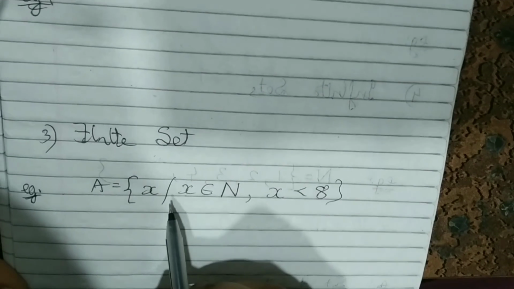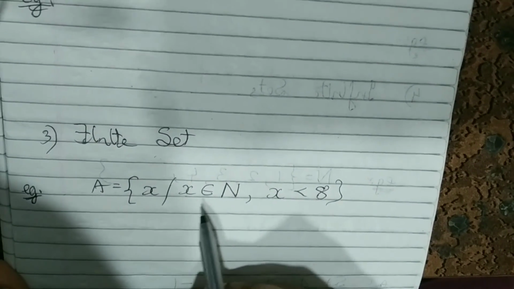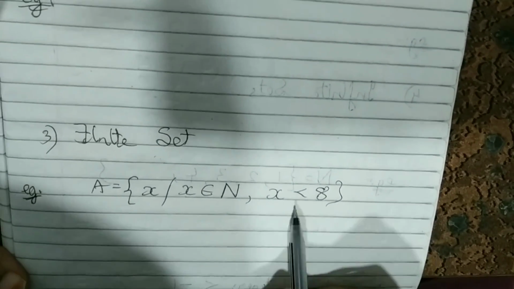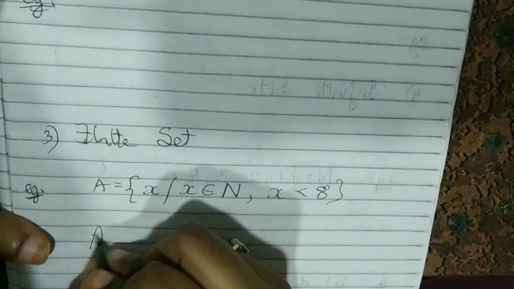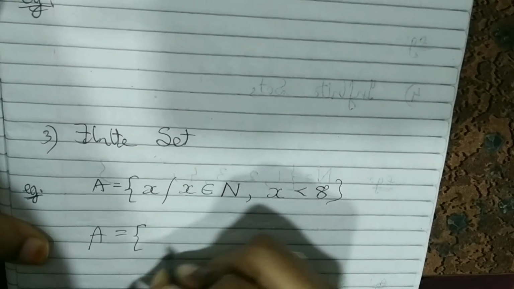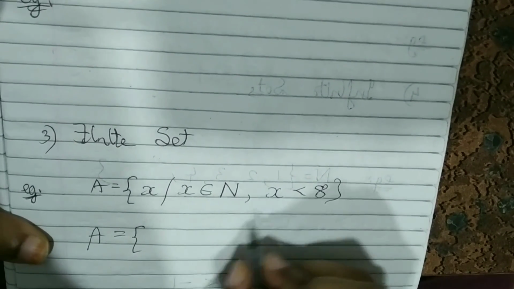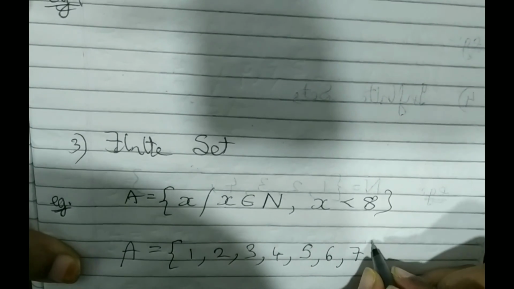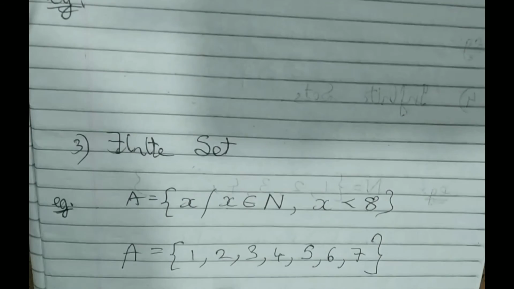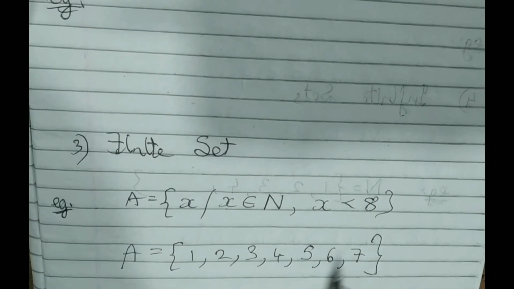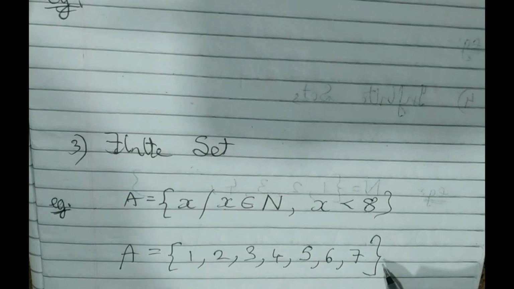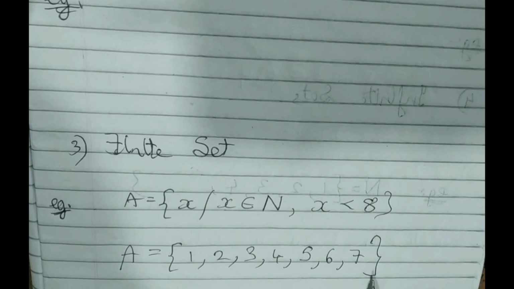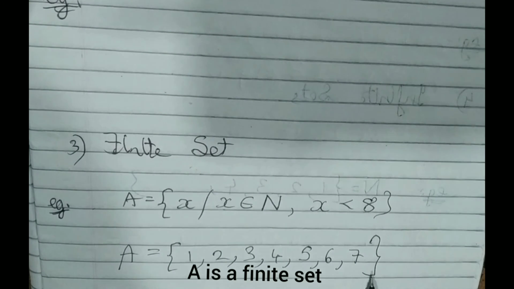See this example of a finite set. Set of all x such that x belongs to N, x is a natural number and less than 8. X should be less than 8. So we will write x, where natural numbers start from 1 up till 7, because it is less than 8. See this, there are 7 elements and we can clearly count these elements, and the elements are limited. They are not going on continuing. There is a limited number of elements in this set. A is a finite set.